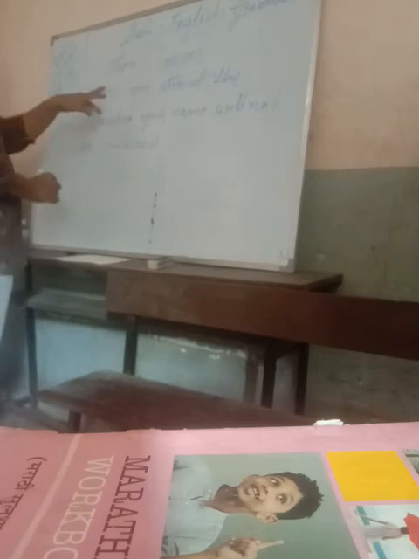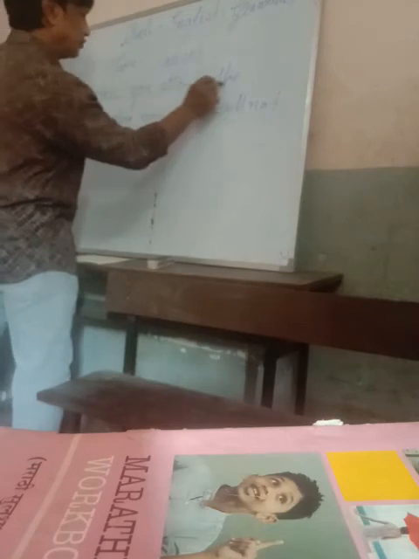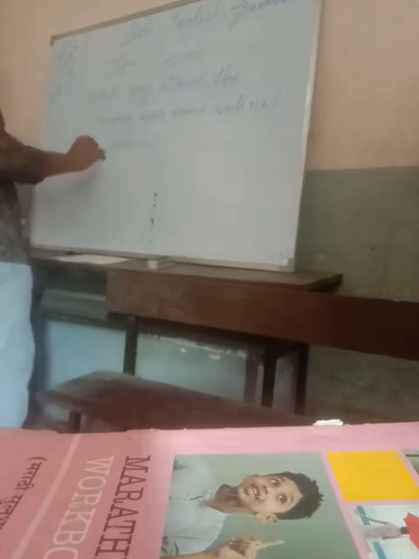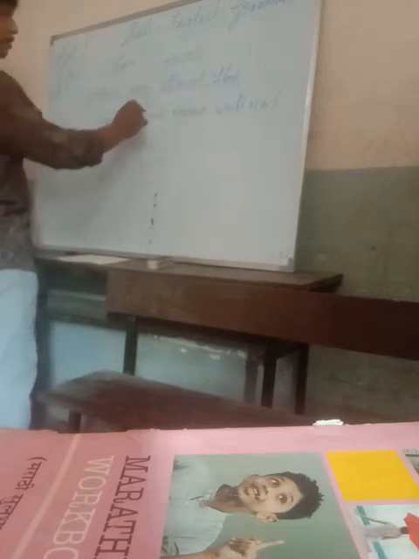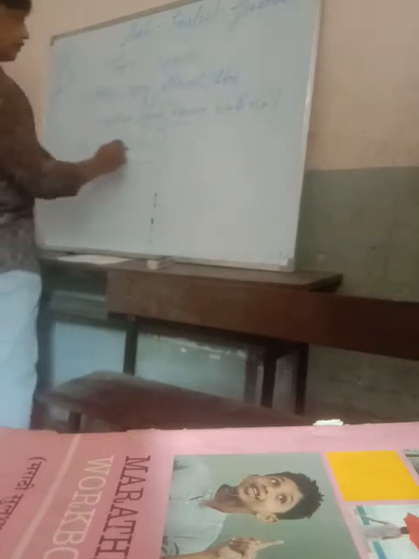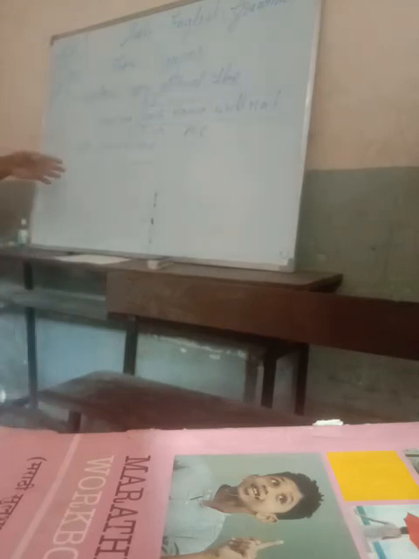See here, unless you attend the meeting, your name will not be considered. So from unless to meeting, it's a subordinate clause, means it's an adverb clause of condition. Unless shows the condition in this sentence. And your name will not be considered, from this to this, it is the main clause. So that way you have to divide them and give them names. Okay. Separately you have to write them in the answer.